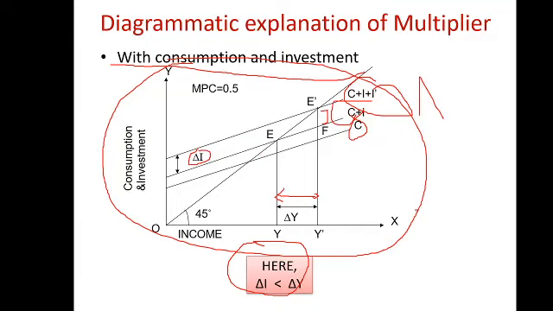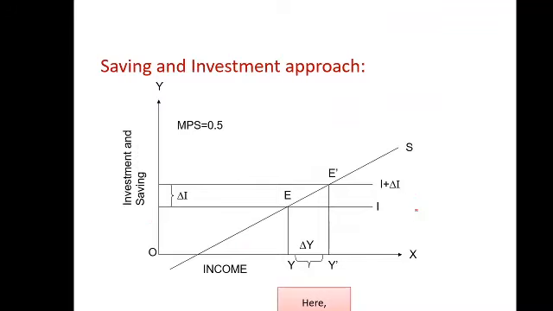By this way also you can explain the multiplier. Now the investment saving approach. Initial equilibrium is here. Now investment increases. How much investment? This much investment increases. Income will increase. How much? This much. Again delta I is lesser than delta Y, or delta Y is greater than delta I. You can see the occurrence of multiplier with the help of the SI approach. There shouldn't be any problem in this concept.